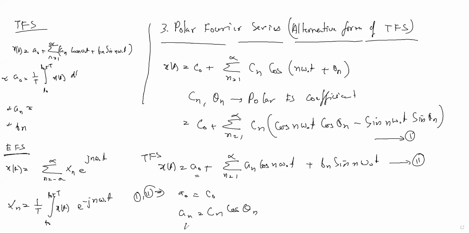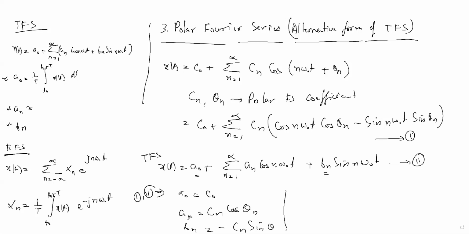Like that, bn also you can compare. This sin theta n and Cn, so bn you can write with a minus sign: minus Cn sin theta n. So this is the relation between the trigonometric Fourier series and the polar Fourier series.